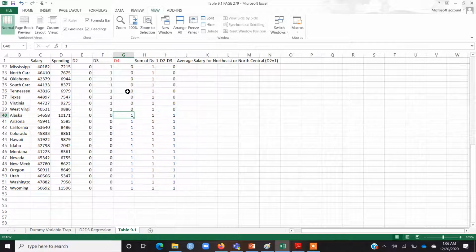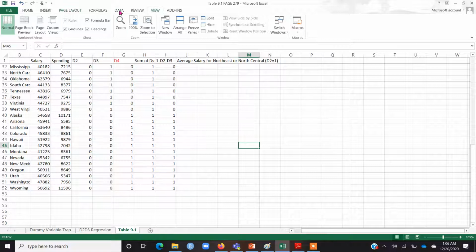So what I am saying is, let's say I introduce three dummies. We have three regions and we introduce three dummy variables. What will happen? First of all, let's run this regression in Excel and see what type of results are reported and why we should avoid introducing three dummies here.